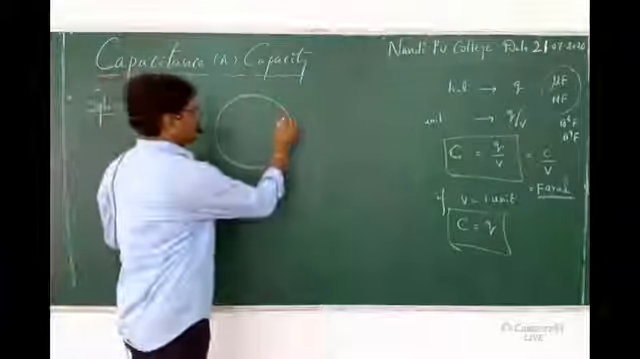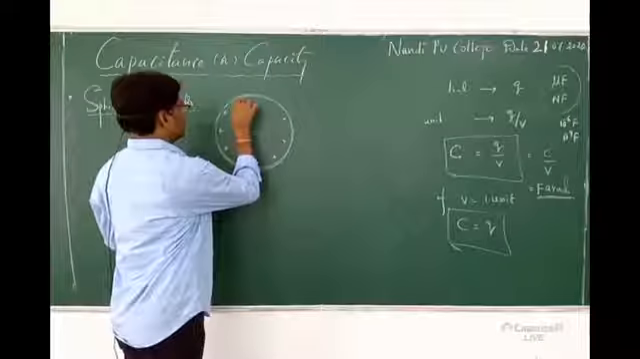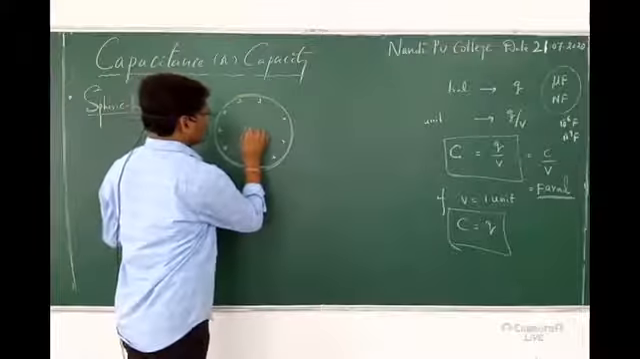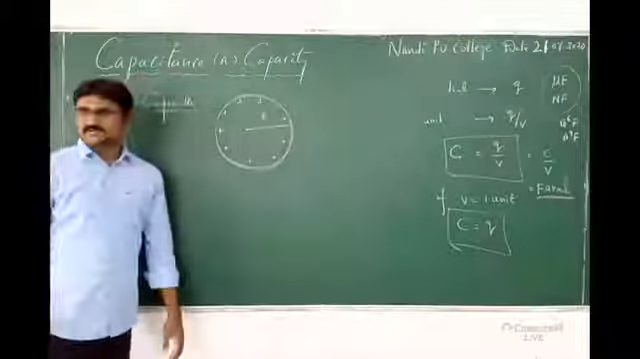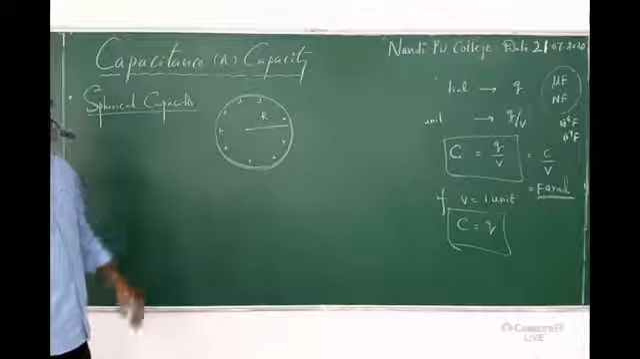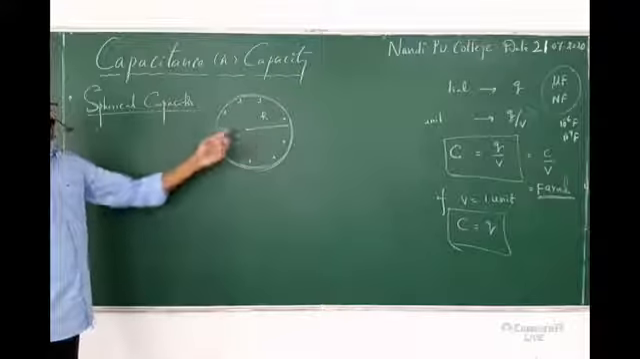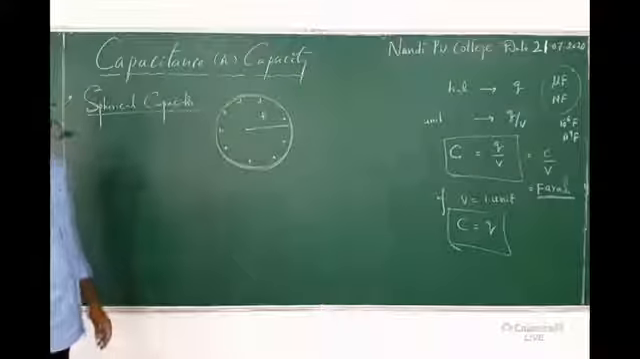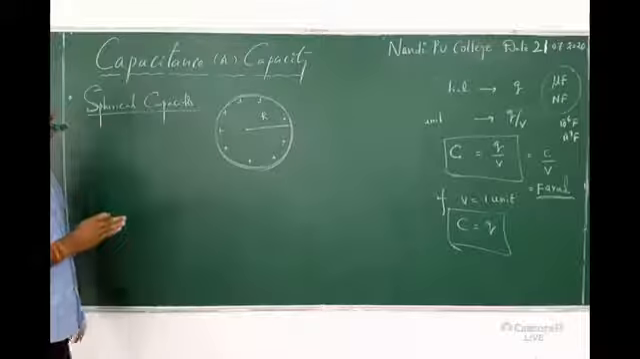In this, the spherical capacitor is charged. Yes, it has a center. This distance we can take as R. So as per this, you can write: consider a spherical capacitor or metal plate of radius R.